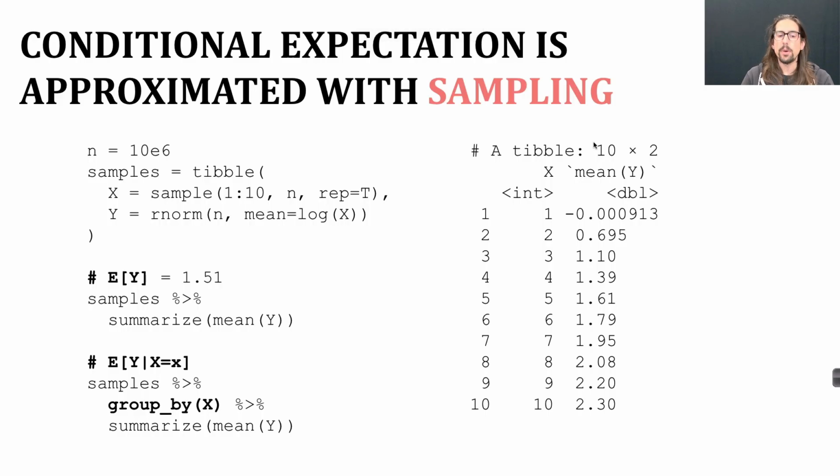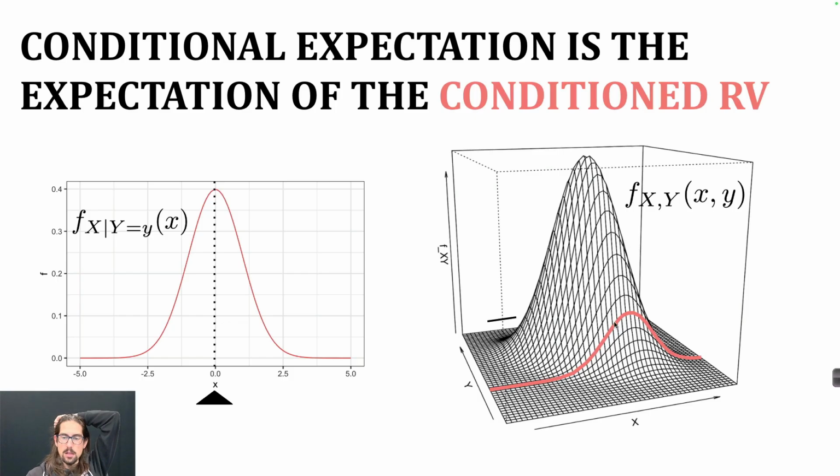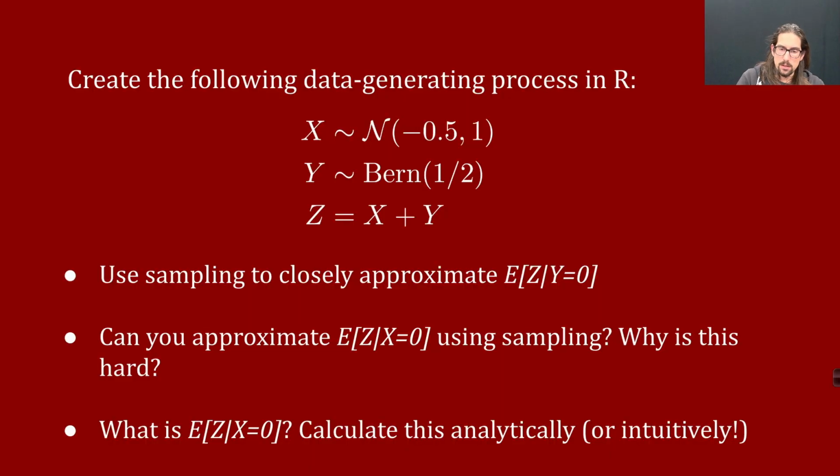Okay, so here we are talking about conditional expectation as a function, where you give me the value that you want to condition on, for example, what country was this person born in, and I tell you what the average age is of people in that country. That was a case where the variable being conditioned on was discrete, like what country. But you could also condition on a continuous variable, like we saw in this example here.